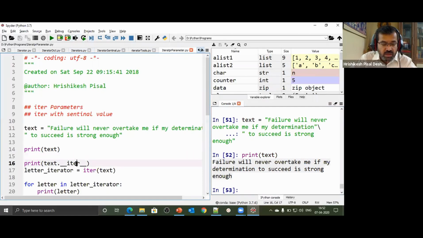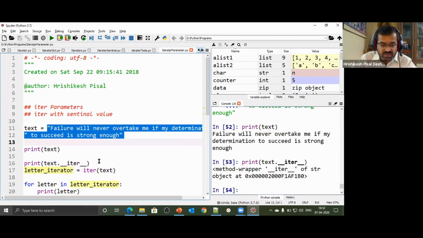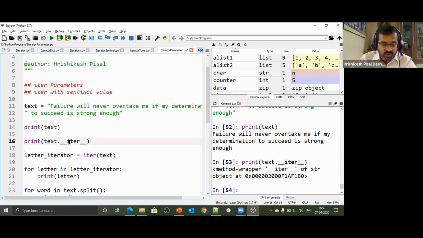text dot iterator. So it will tell me what iterator we have. It says it's an iterator of a string object. So this iterator will iterate through the string, and obviously this was a string. Like we had a list iterator, now this is an iterator which will iterate through a string. It has its own iterator.